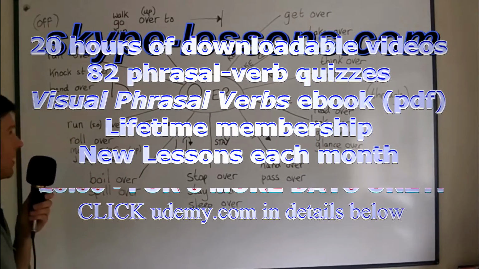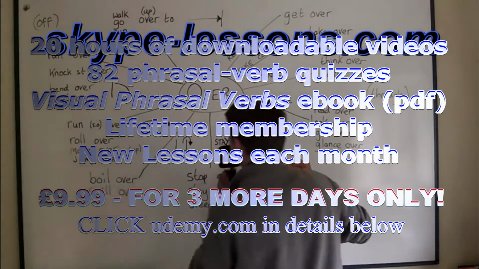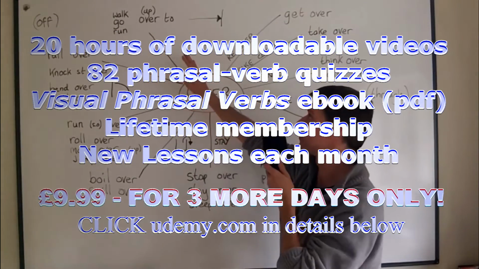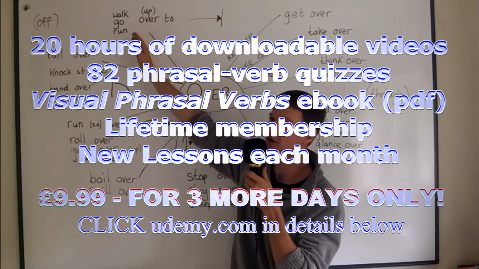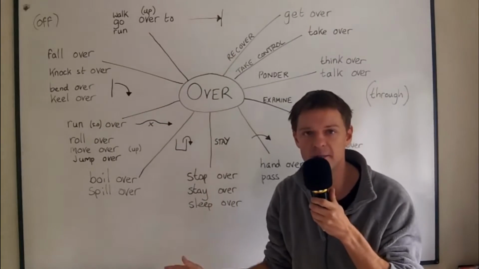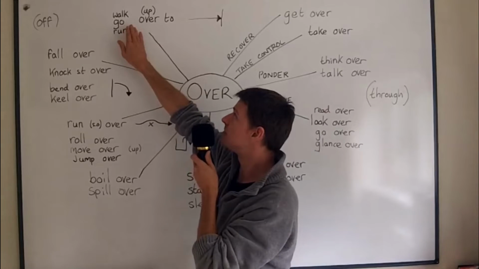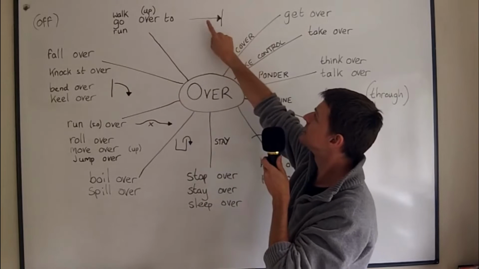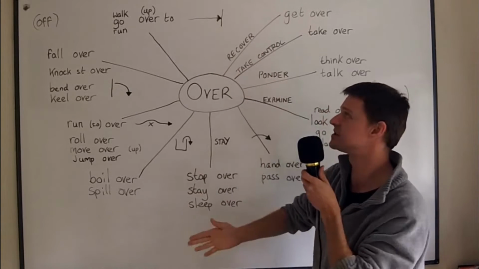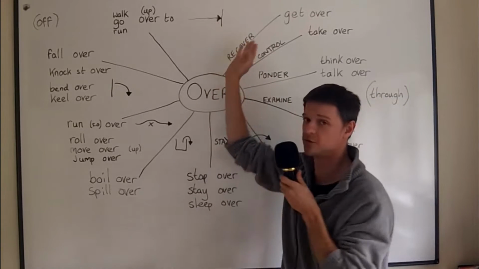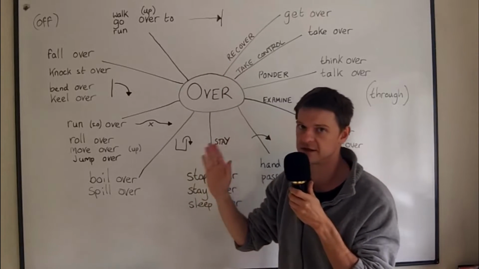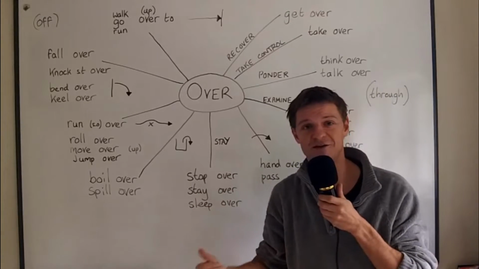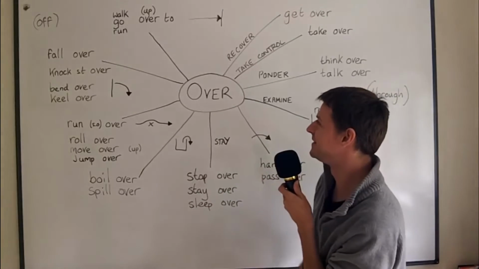Phrasal verbs with over. We're going to start on this side. Now I want to remind you, we often say walk over to, go over to, run over to, come over to. Any verb of motion plus over to or up to just means go over to someone and talk to them, or walk over to someone and talk to them. It's a very useful phrasal verb. I would use it a lot because I do use it a lot. So if I were you, I would use it a lot.